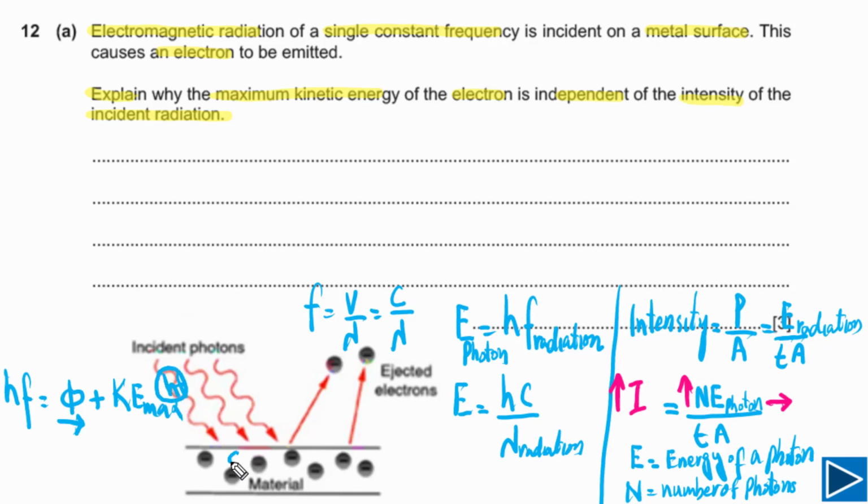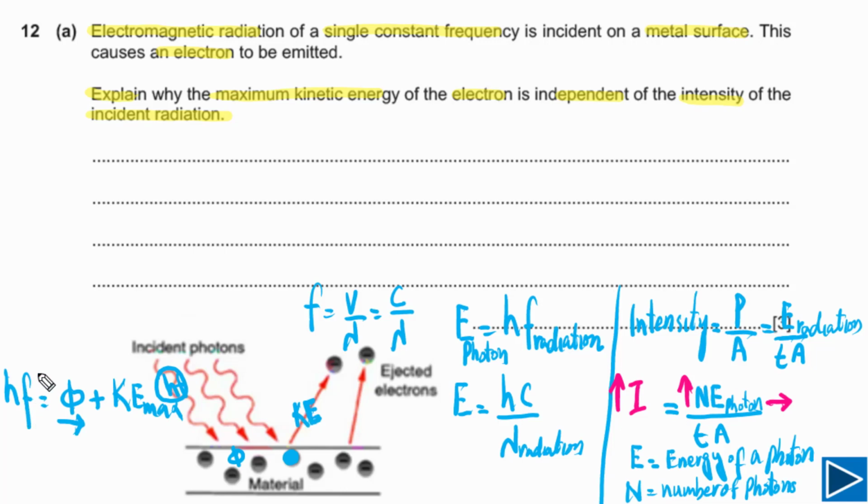Some of its energy is used to release electron from the surface. Let's look at this electron. It's used to release this electron from the atom, or you can say from the metal, and rest of the energy of the photon becomes kinetic energy of this electron. And the interaction between photon and electron is one-to-one, meaning one electron can only absorb one photon but not more than one.